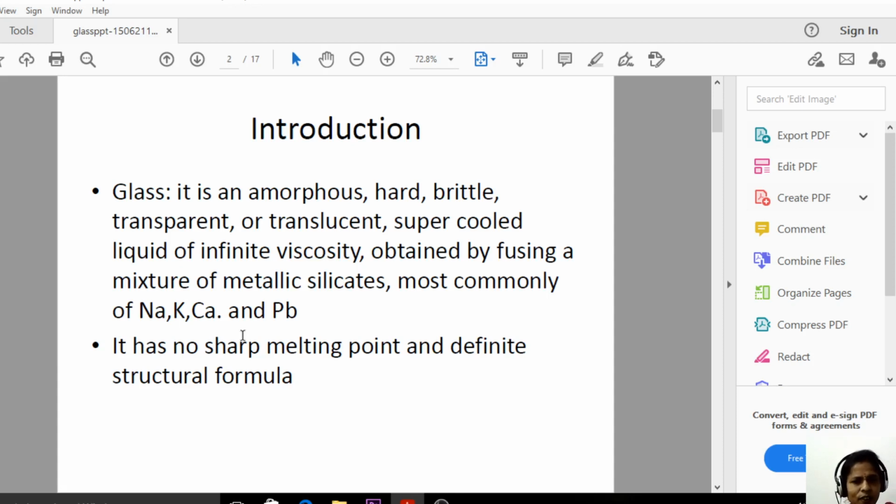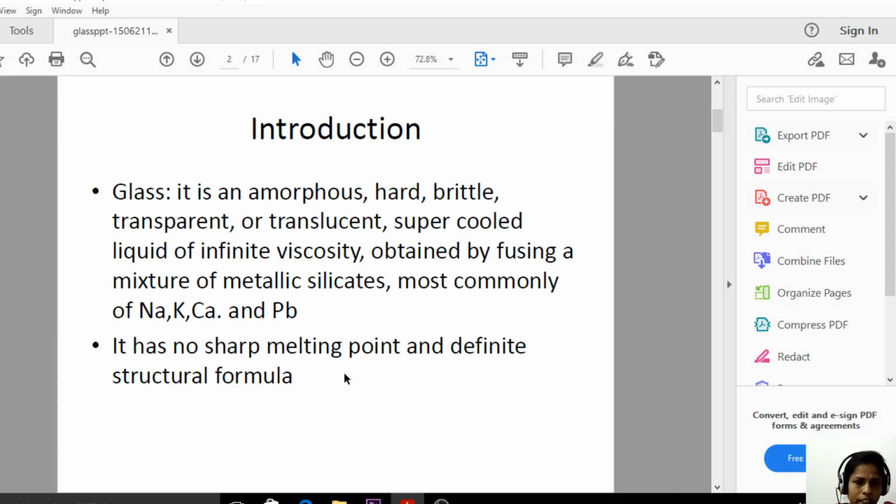Its viscosity is very high and it appears in the liquid state, and it is obtained by fusing a mixture of metallic silicates. So how is the glass synthesized? By fusing the mixture of metallic silicates. Mostly we use sodium, potassium, calcium and lead silicates for synthesizing the glass.